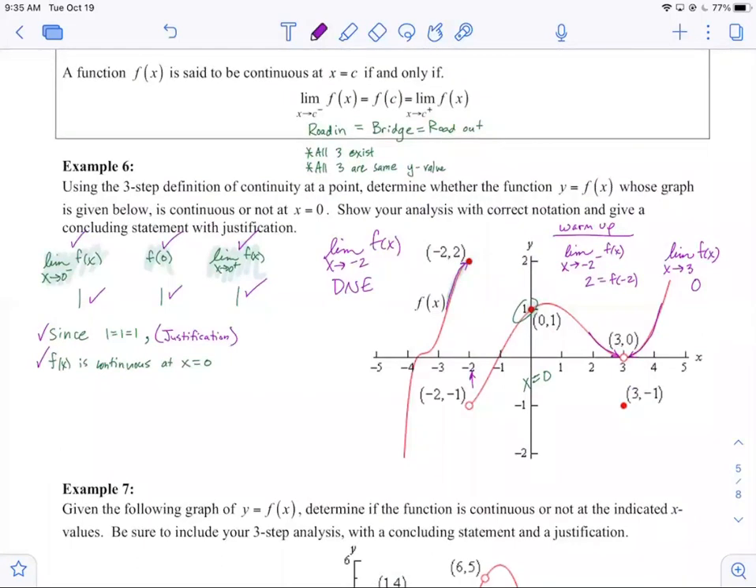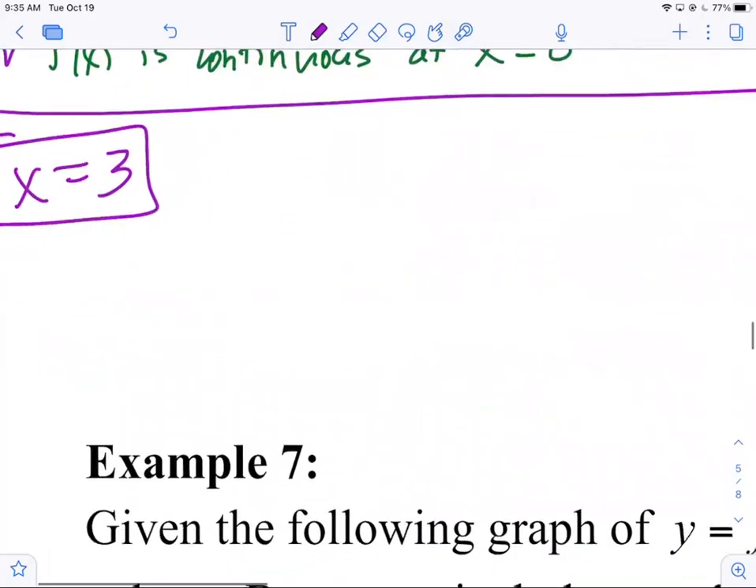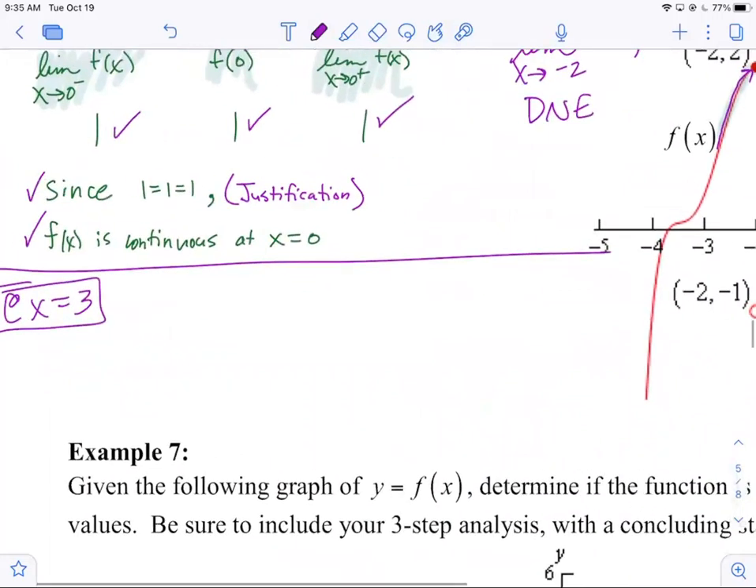I want you to do the same thing now on this problem. I want you to do it at x equals 3. You do the analysis at x equals 3, just like we did. This might be the last thing we do today. Get your notation up and running first, then come back and evaluate all 3, justify, answer the question.